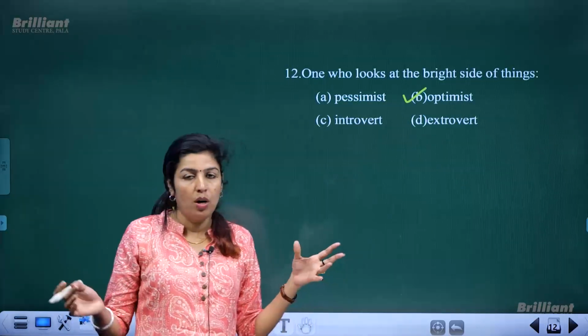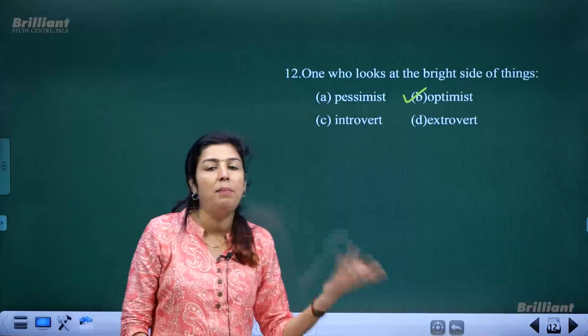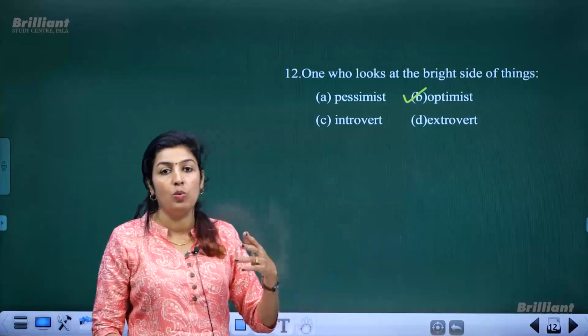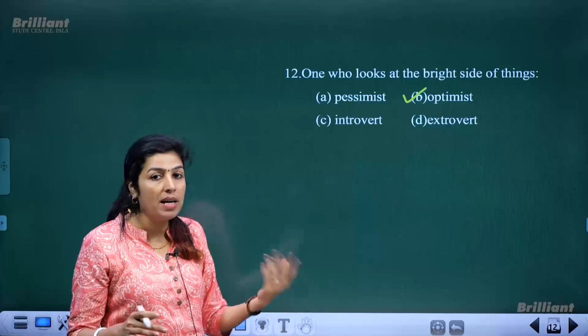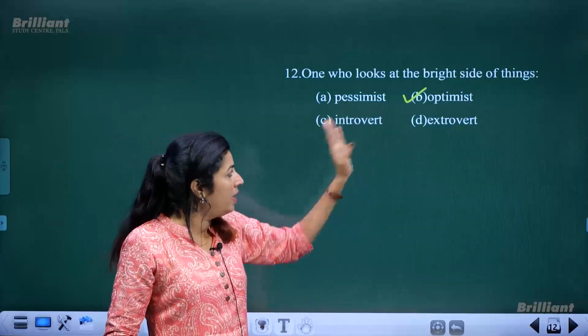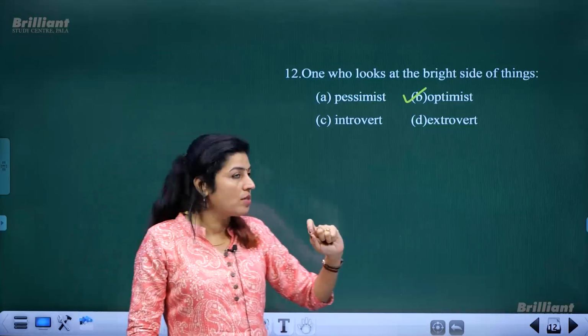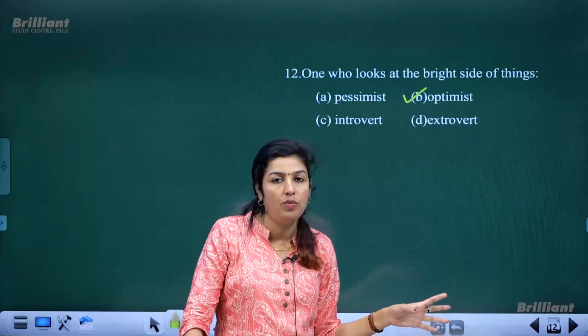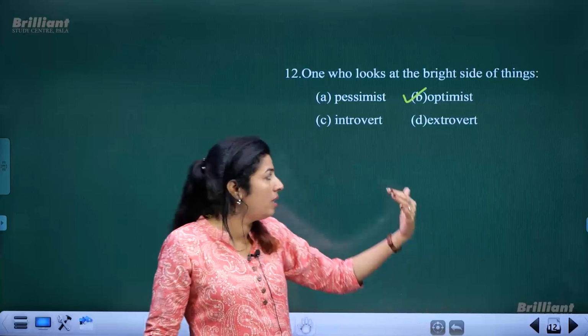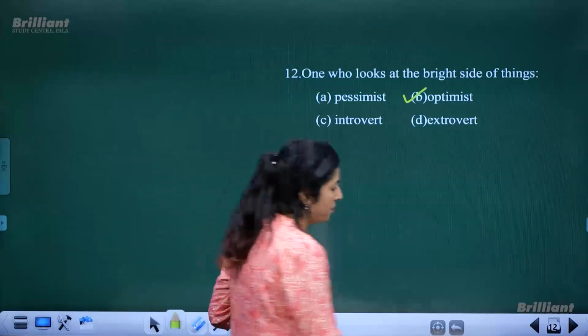Introvert means the one who makes a world of his own and does not mingle with people. Extrovert is the one who is very social and mingles with people. So the correct answer is the one who has hope for the future, who looks at the brighter side of things: an optimist. Okay.